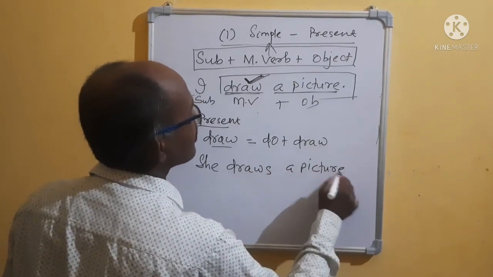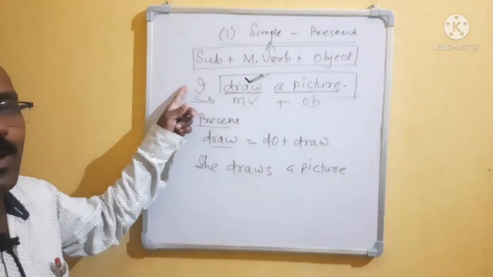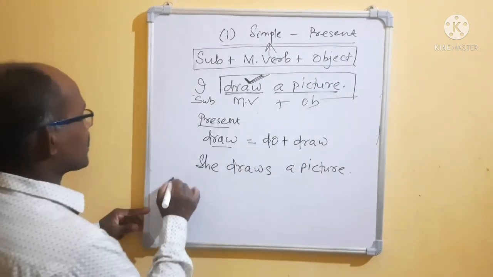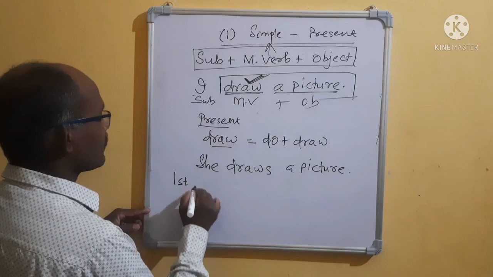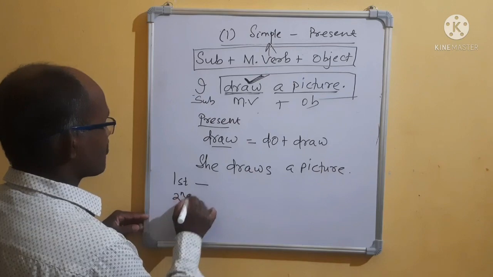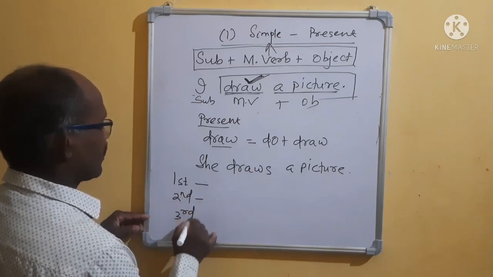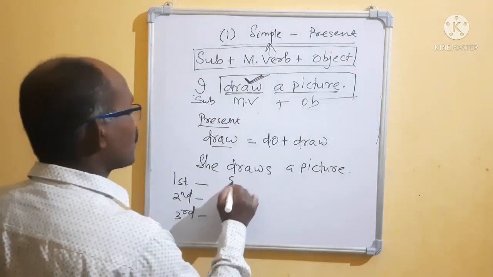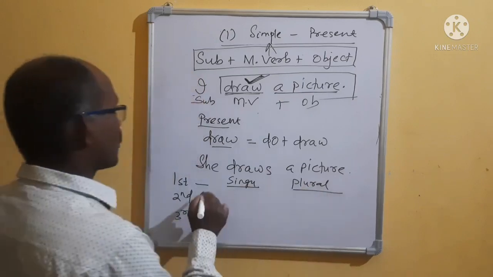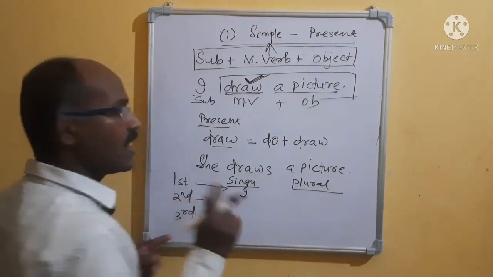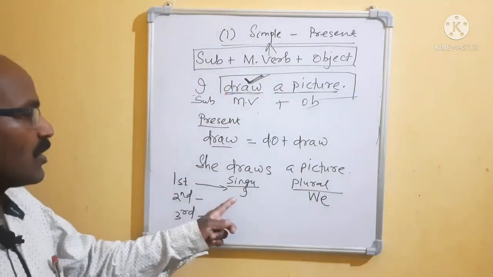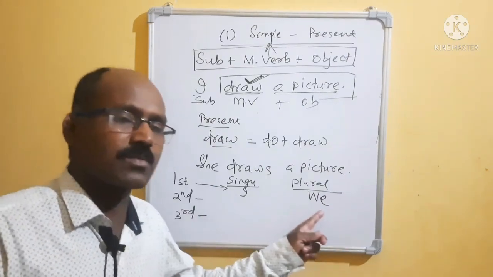Now you find the difference. You find I draw. I is first person singular number. But she is third person singular number. Here I am telling you, first person, then come to the second person, then the third person. First person, it is singular, it is plural. Singular first person is I, only I. Then plural is we. Clear? That means in first person two subjects are there, one is I, another is we.